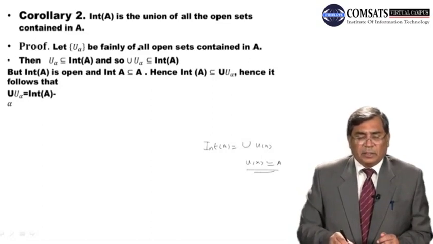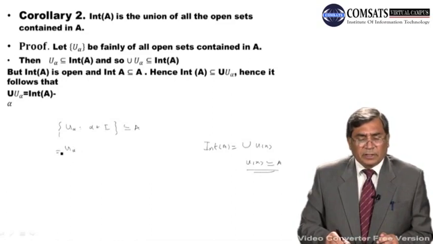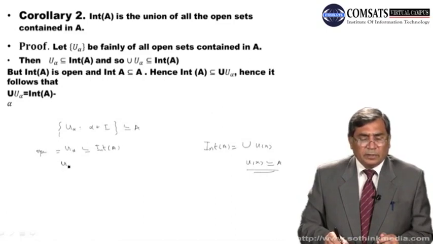So here we are assuming U alpha, where alpha belongs to the indexing set. This is the family of all open sets contained in A. These are open, contained in A. Then U alpha, because this is open, and every open set is contained in int of A. We know that this is open and contained in A. U alpha is open, and U alpha is contained in A for each alpha.